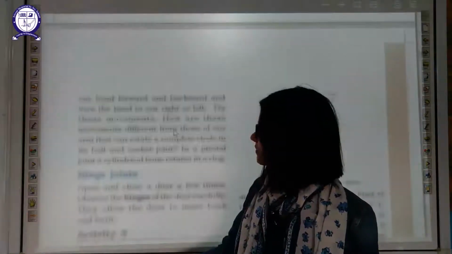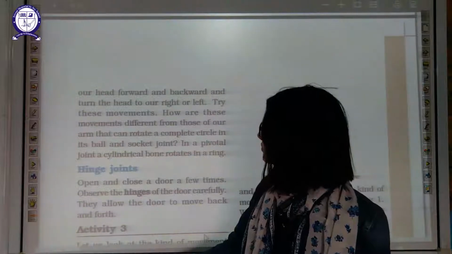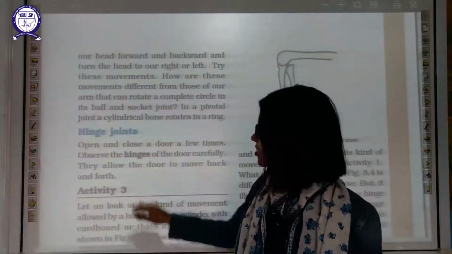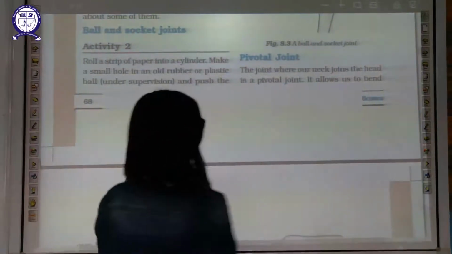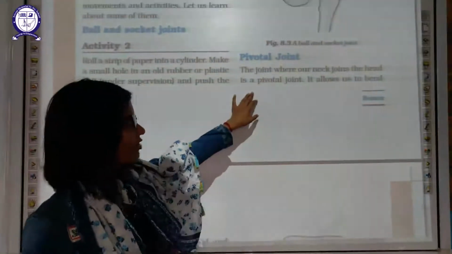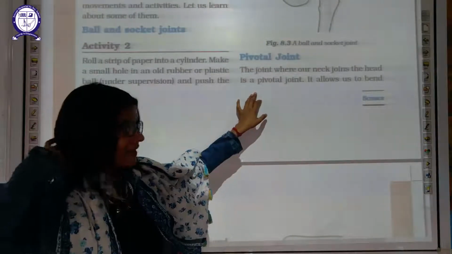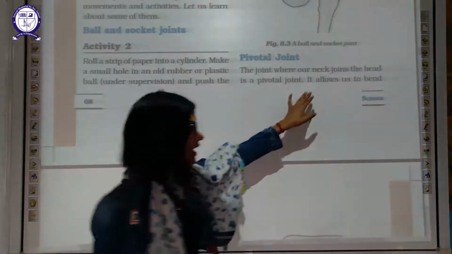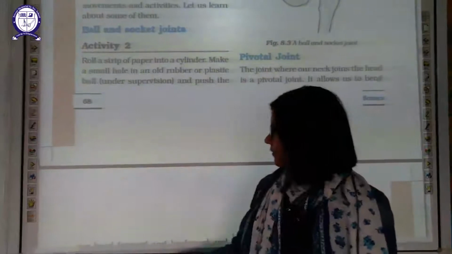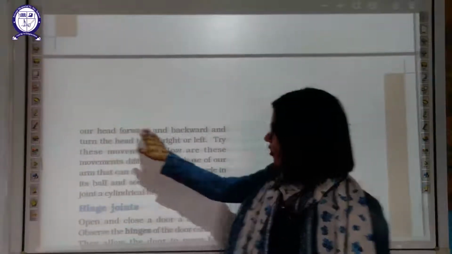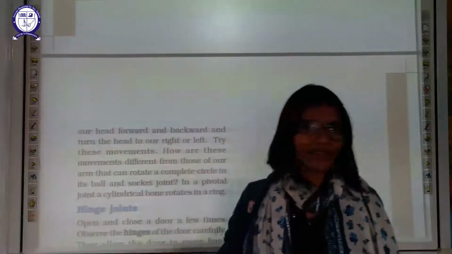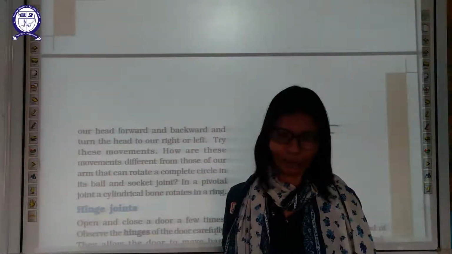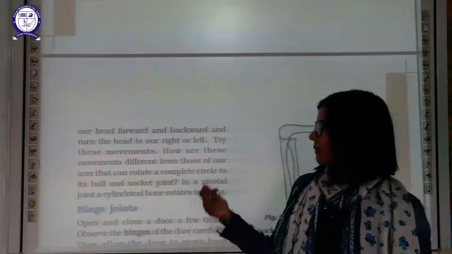The second one is the pivotal joint. The joint where our neck joins our head is a pivotal joint. It allows us to bend our head forward and backward, and turn our head to right and left like this, and up and down. This is done by the pivotal joint.